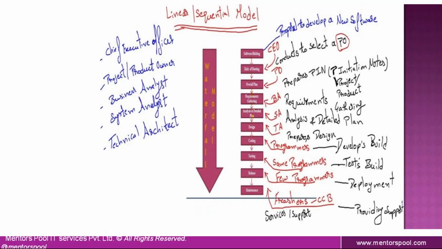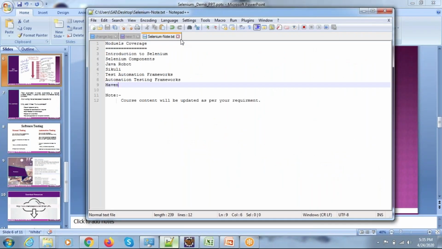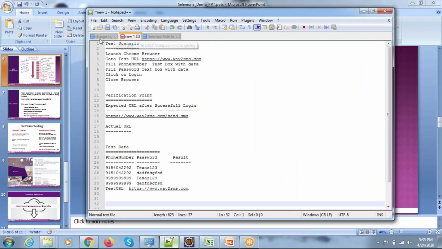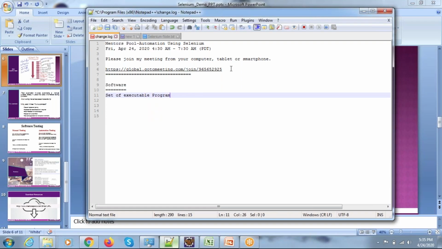Before I start this software development lifecycle model, let me give some high level information. What does it mean by software? Software means a set of executable programs that run on any electronic device. Working programs that run on any electronic device.